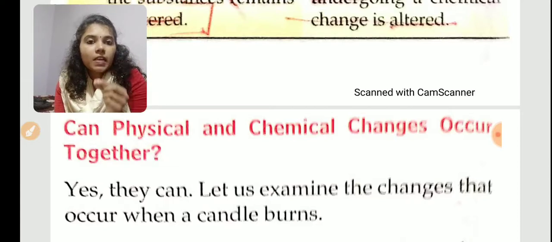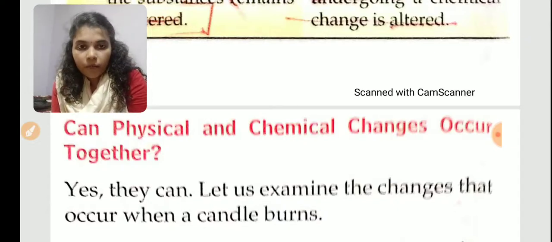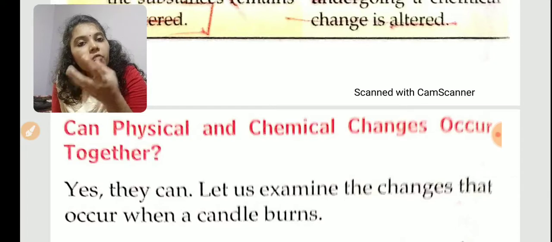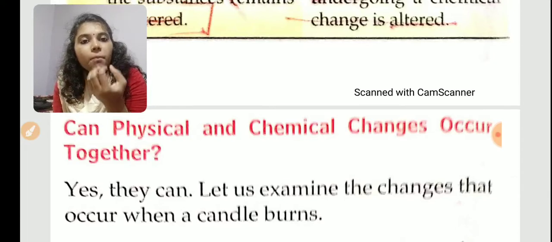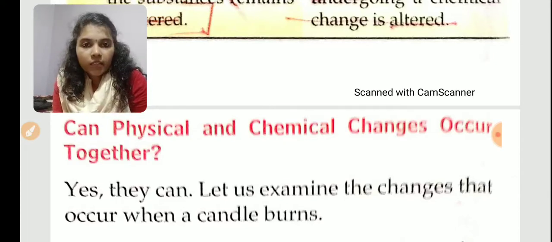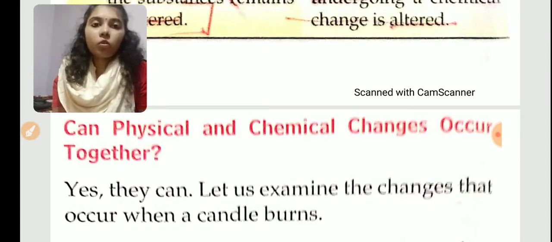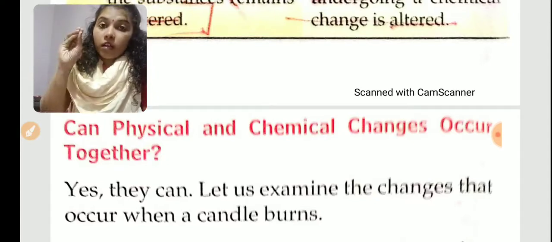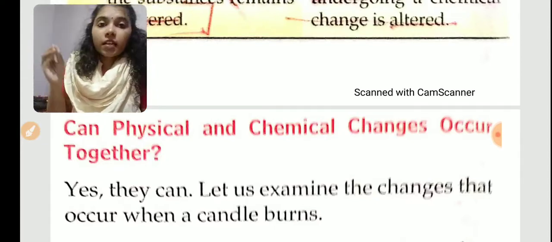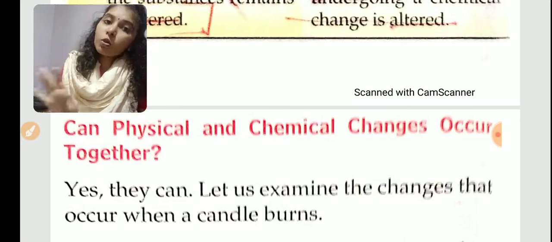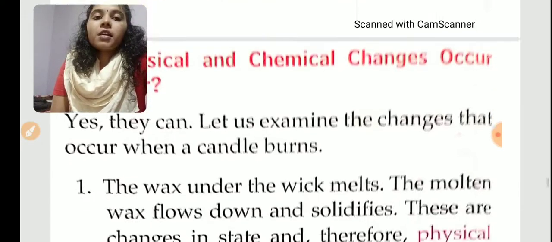The thread present in it is burning in the presence of oxygen, and it will produce carbon dioxide and water vapor. At the same time, solid wax will melt to liquid wax. It is also a physical change. So we can say both physical change and chemical change can take place together. So the example is burning.